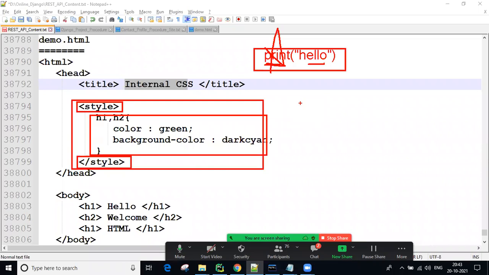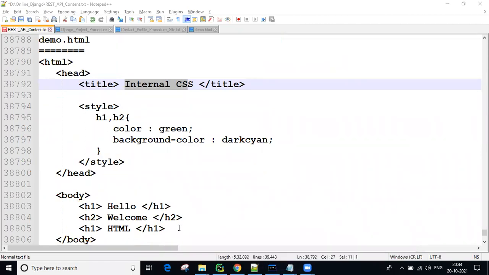In Java, they used a different method. In JavaScript, they used a different method to print messages. In the same way, to provide internal CSS, they designed the style tag. Using the style tag, we can apply internal CSS to body-related tags. That's it. So there are some rules we need to accept and follow.